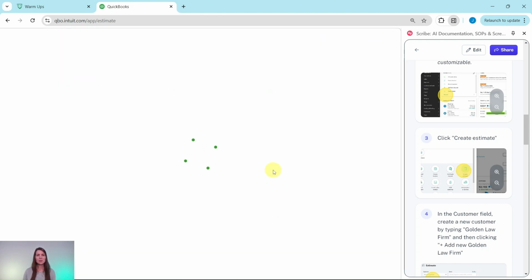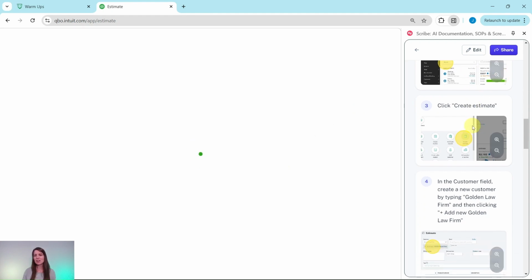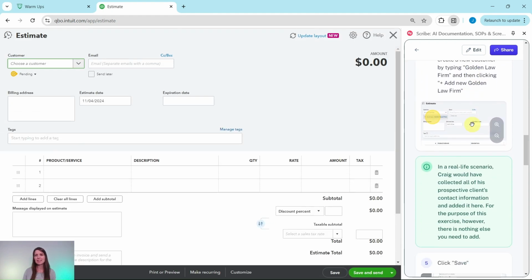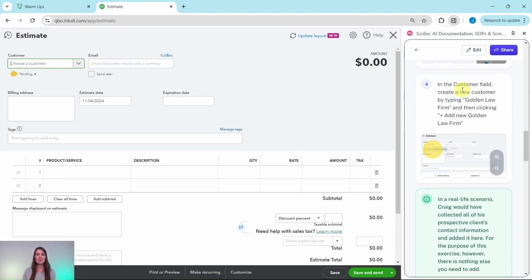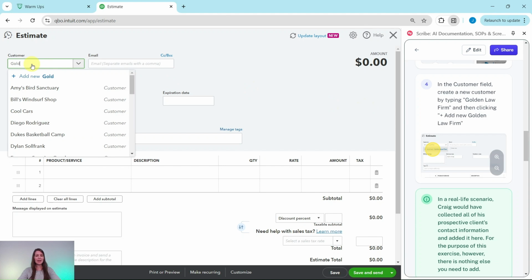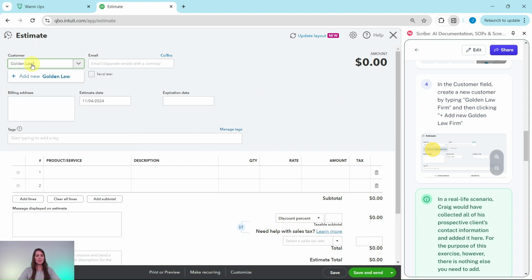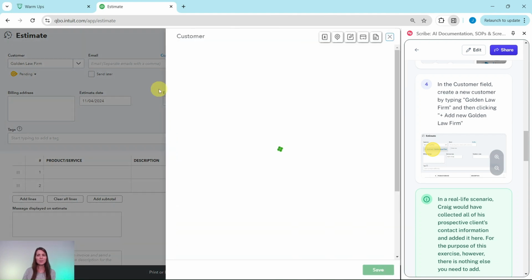And once you do, we will have the estimate transaction come up for us. Now in that customer field, we want to create a new customer by typing Golden Law Firm and then clicking on plus add new Golden Law Firm. So go ahead and click into it and then type Golden Law Firm. Click that plus add new.